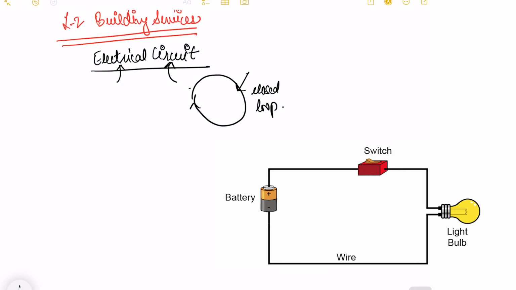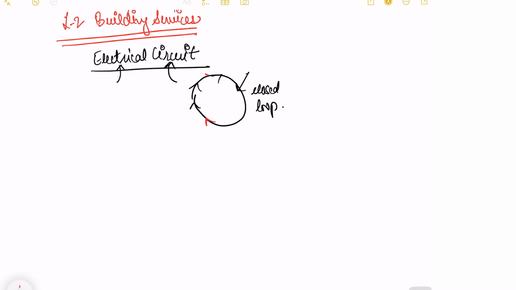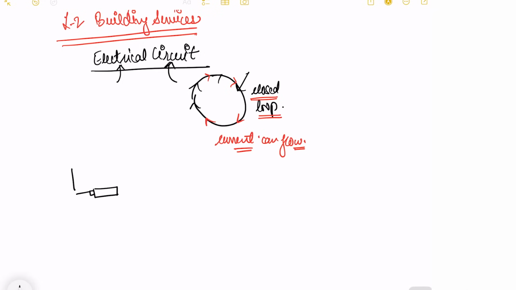What are its types? Electrical circuit means something which is closed. Anything in a closed loop is called a circuit. An electrical circuit is a closed loop through which current passes. So the definition becomes: an electric circuit is a closed loop through which electric current can flow. It consists of various components which are interconnected to each other.